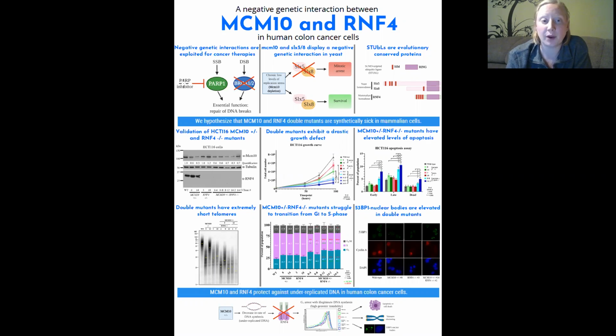The efficacy of PARP inhibitors, which block single-strand break repair, in BRCA-mutated cancers, which are already deficient in double-strand break repair, highlights the clinical significance of discovering negative genetic interactions.